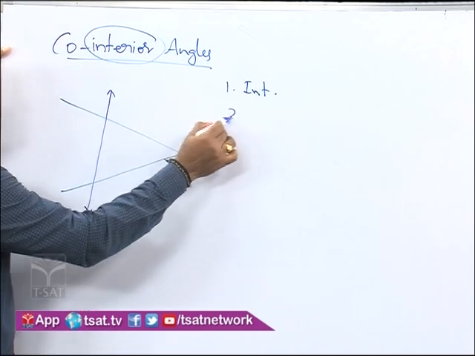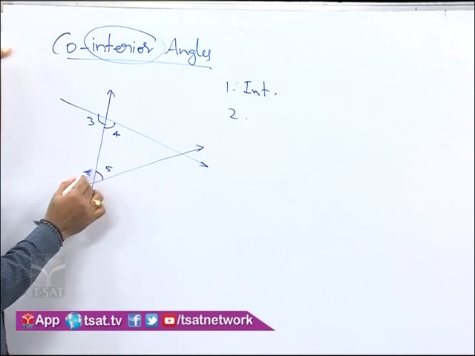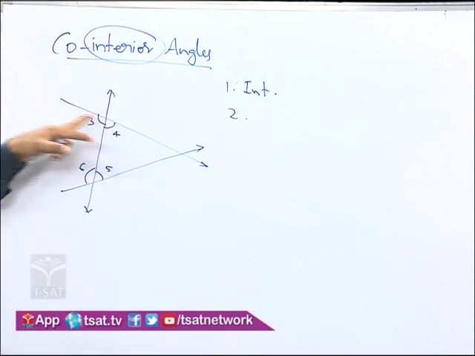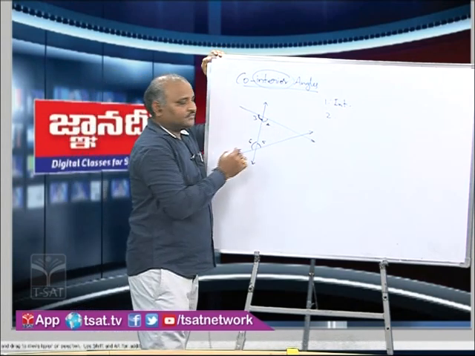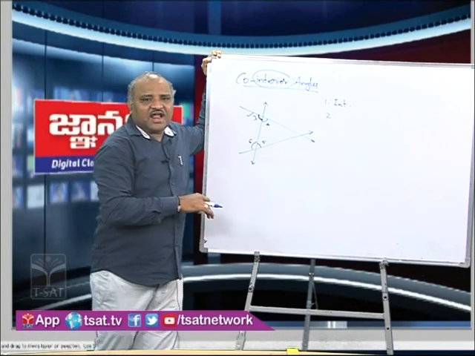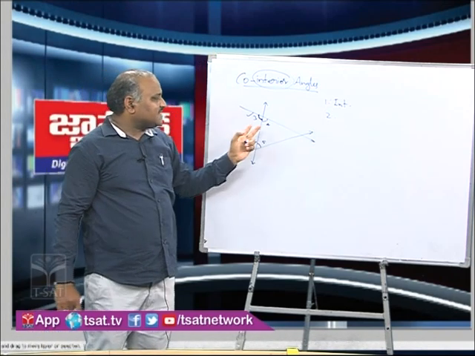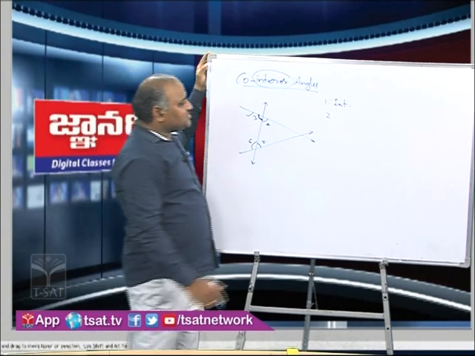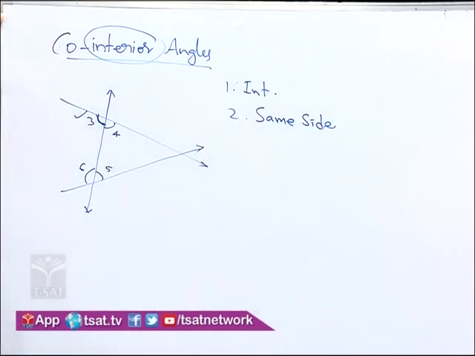And the second condition, for this we can take angle 4, angle 3, angle 5, angle 6. For these four interior angles only we can apply this pair of angles. And here let us take angle 3. For angle 3 we are trying to find the other angle which is co-interior with angle 3. So here the first condition is already satisfied, all are interior. The second condition is they must be on the same side of the transversal.